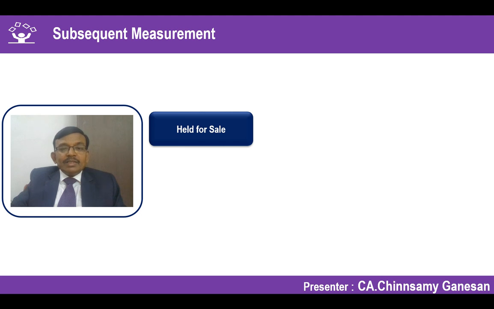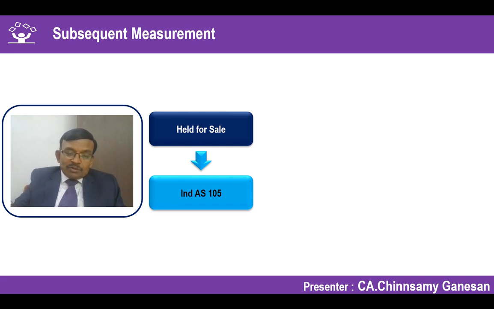If it is held for sale, Ind AS 105 applies, it is not in Ind AS 40. If I originally purchased it as an investment property, but have reclassified it as held for sale, I move out of Ind AS 40 and go to Ind AS 105, where it should be recognized at cost or fair value less cost to sell, whichever is lower, and no depreciation will be charged. That's what Ind AS 105 says.